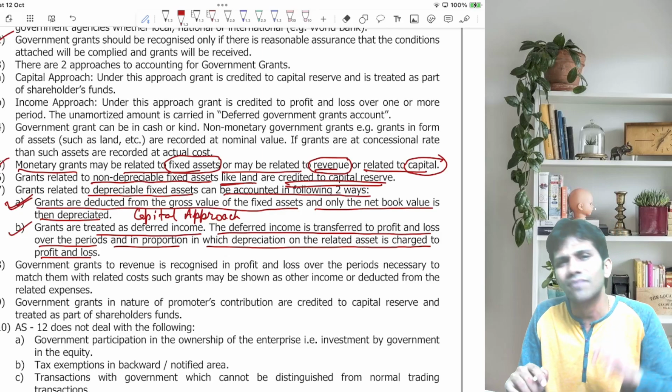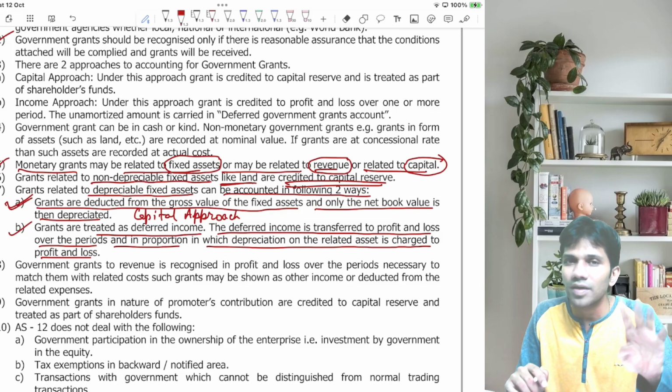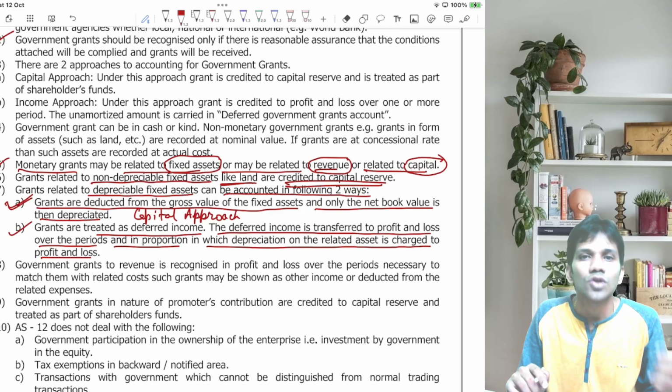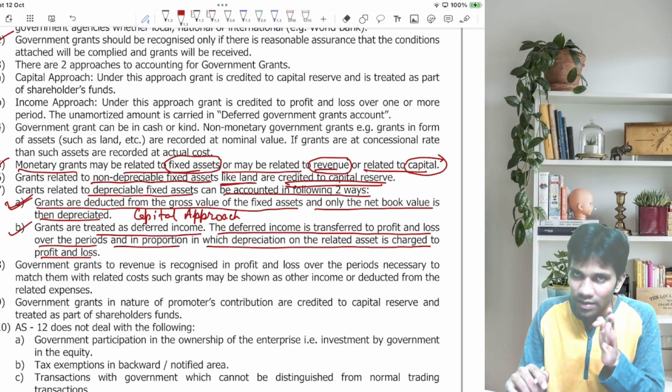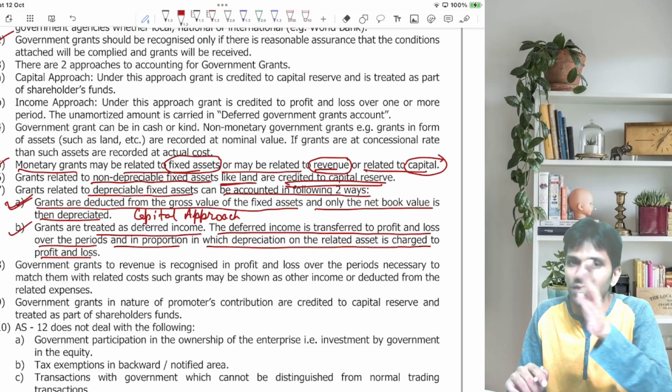account. In the same way means what? 40 rupees is the government grant. What is the life of the asset? 10 years. So every year 4 rupees you will credit it to P&L. This is how income should be recognized in the proportion depreciation is charged.